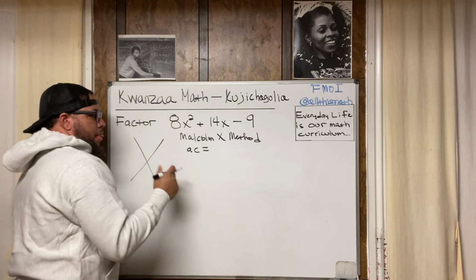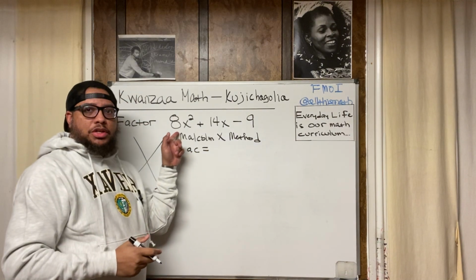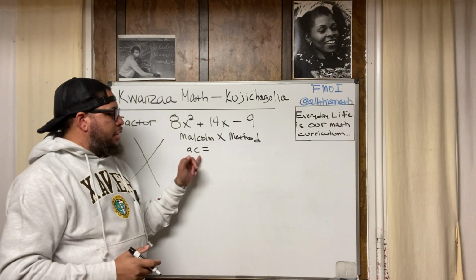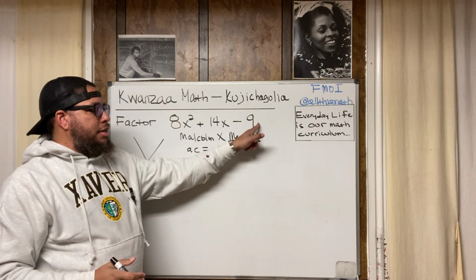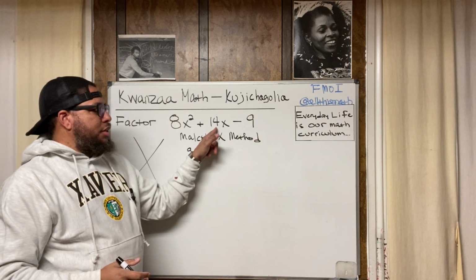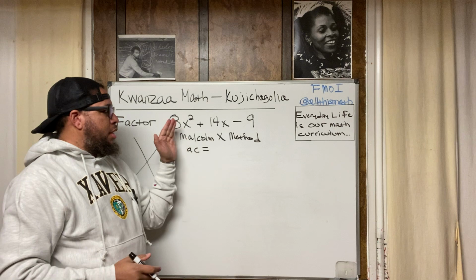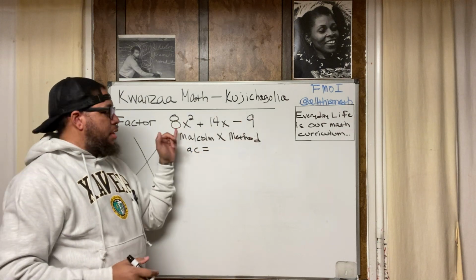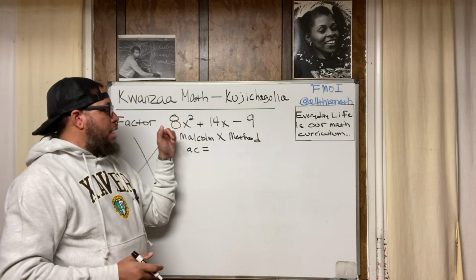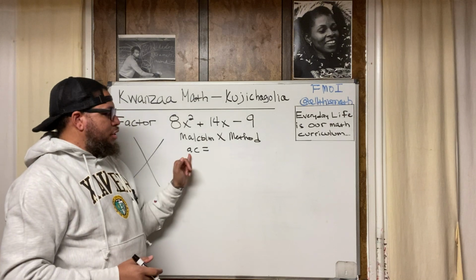Now, what does AC mean? A represents the lead coefficient, which in this case is 8. C represents the constant at the end. B is the coefficient of the linear term. So you see how the numbers go in alphabetical order? A, B, C. Right? So this means A times C.